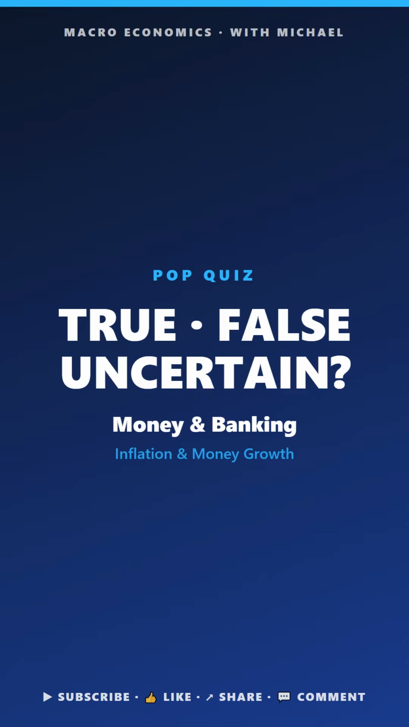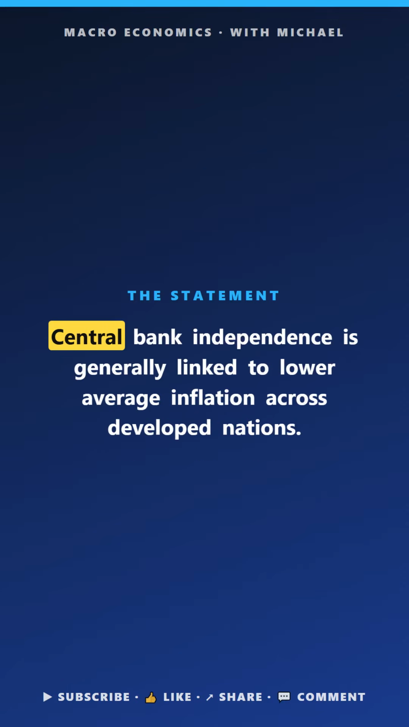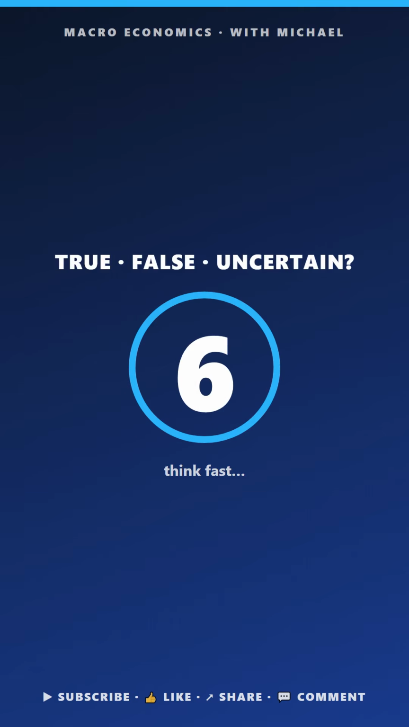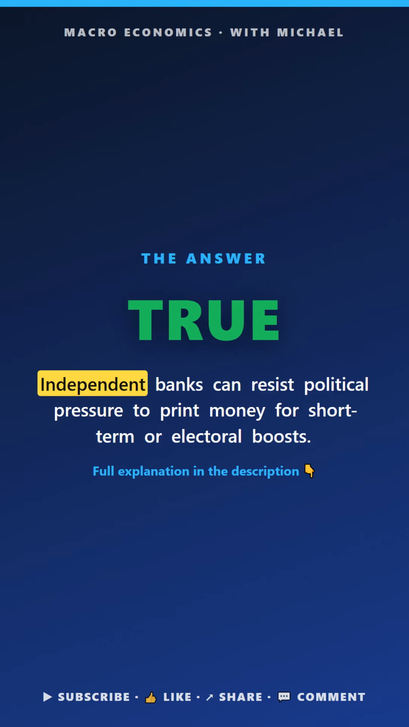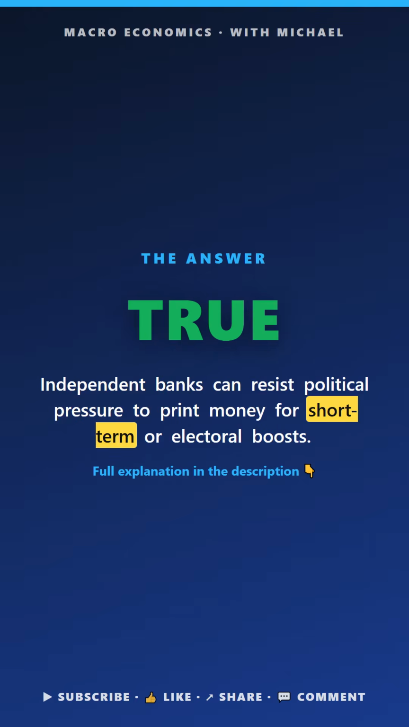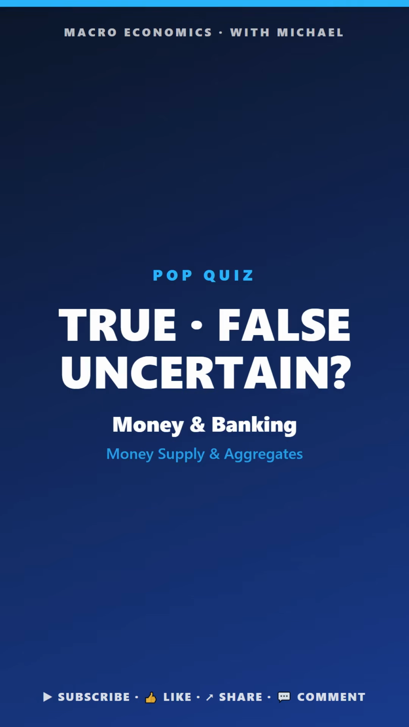Macro pop quiz. Money and banking. True, false, or uncertain. Central bank independence is generally linked to lower average inflation across developed nations. The answer is true. Independent banks can resist political pressure to print money for short-term gains.